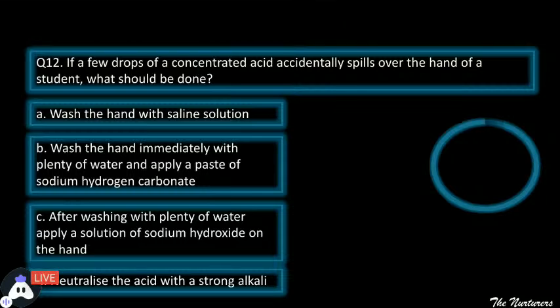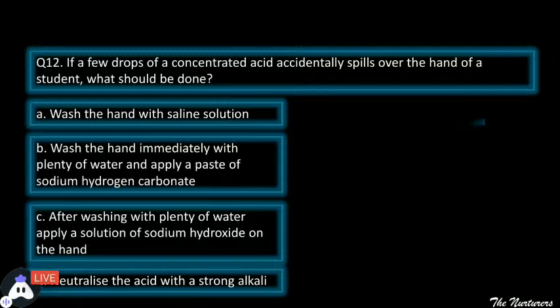B. Wash the hands immediately with plenty of water and apply a paste of sodium hydrogen carbonate. C. After washing with plenty of water, apply a solution of sodium hydroxide on the hands. And D. Neutralize the acid with a strong alkali. So out of these four, what would be the correct according to you to just avoid the incident, and what we must do if such an incident occurs in front of us?